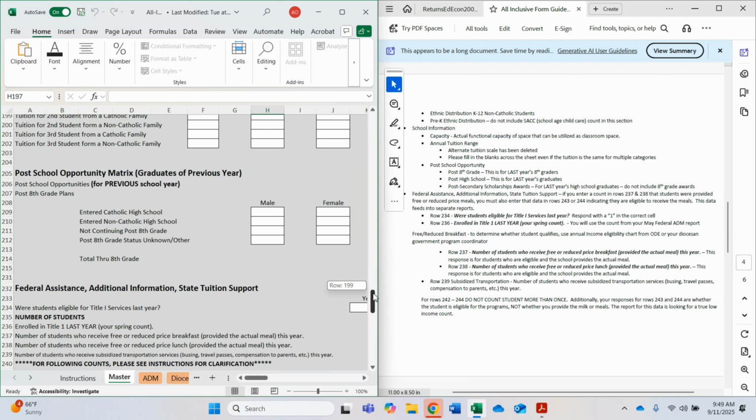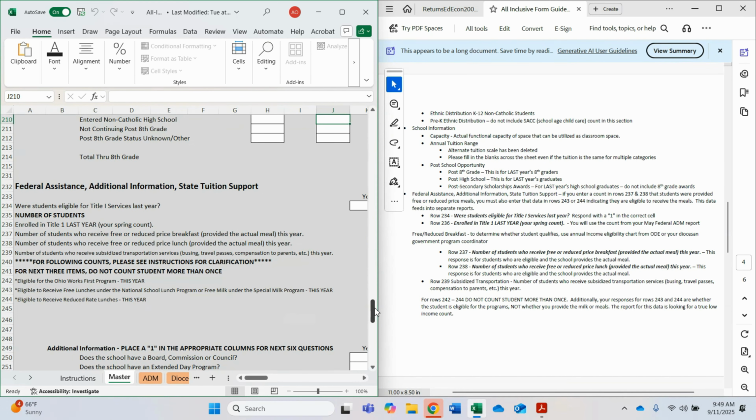Post-school opportunities, this is for after 8th grade. The secondary form will have after high school, and you will input numbers of students into each cell. Moving on to federal assistance. Were students eligible for Title I services last year? You will simply put a 1 in the yes if that was true.